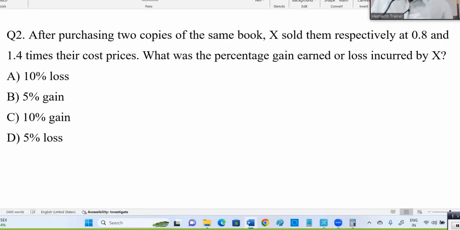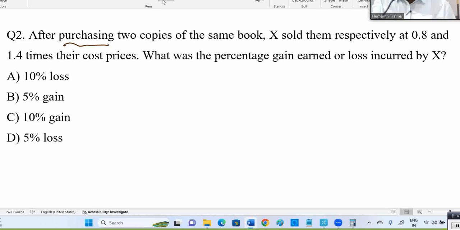Fine. Next one is regarding profit and loss, or mixtures and alligations. We can also consider this method. See, after purchasing 2 copies, purchasing means buying, right? 2 copies of the same book. X sold one at 0.8 times of the cost price, the other one at 1.4 times of the cost price. Then finally you will get a profit or loss. If it is profit, what is the overall profit? If it is loss, what is the overall loss? There are multiple methods we can apply. This is profit and loss related.